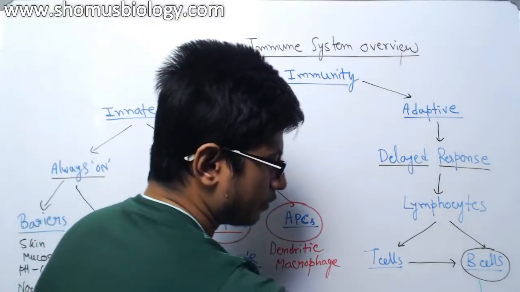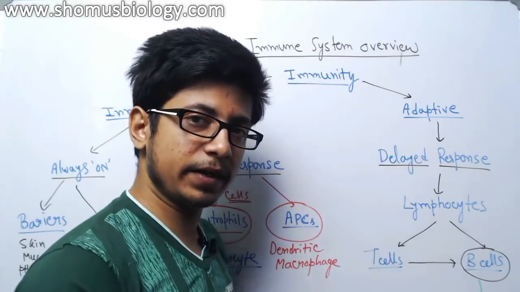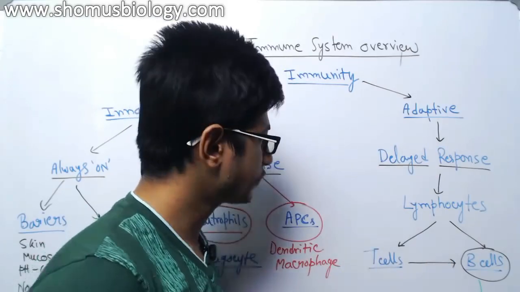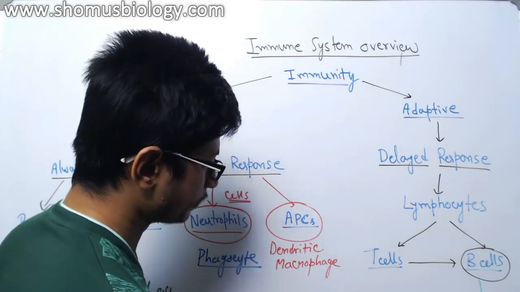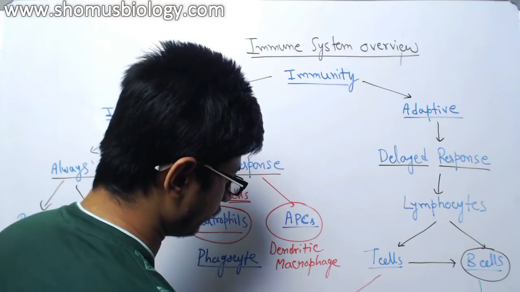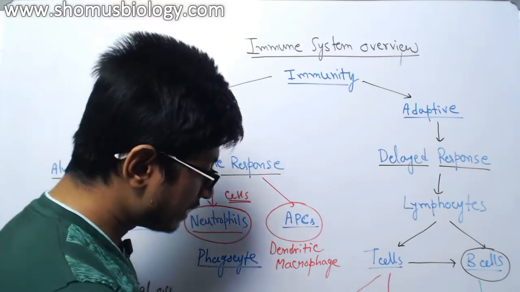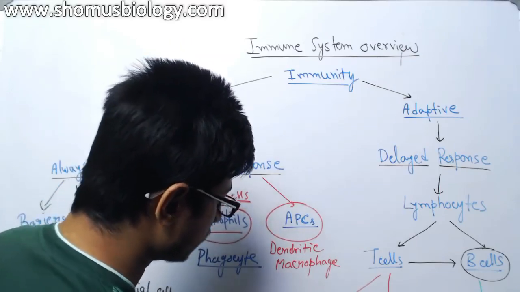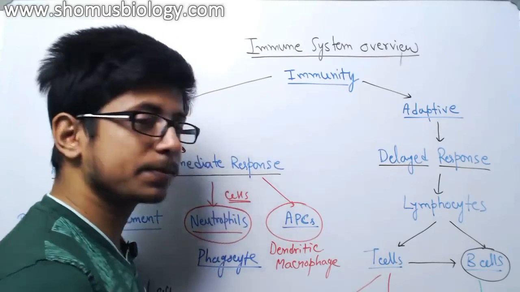Okay, so B cells start producing antibody, and the antibody will be very specific against the pathogen and kill it. T cells can also be divided into two different parts: CD4 type T cells and CD8 type T cells. The CD4 type becomes the helper cell.